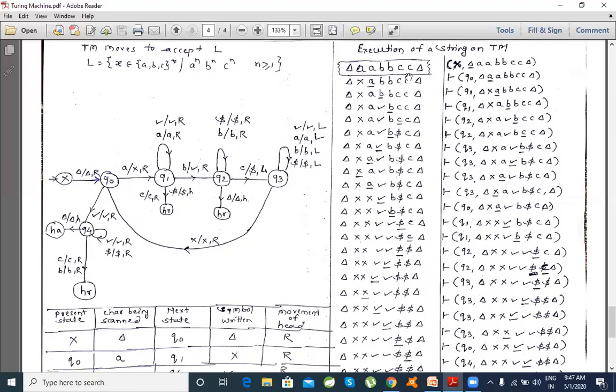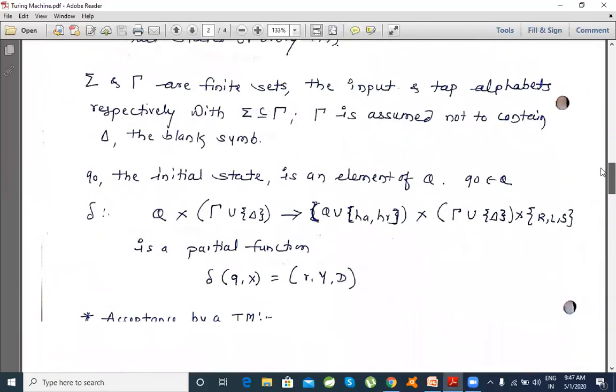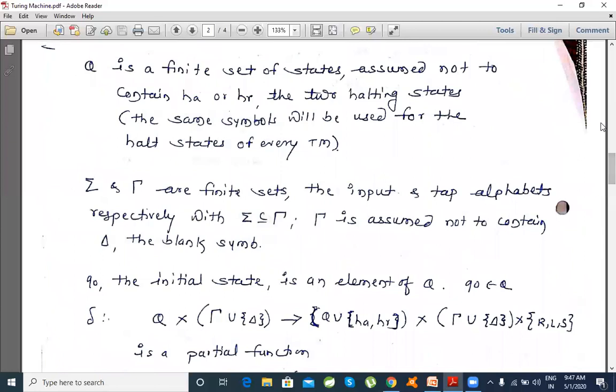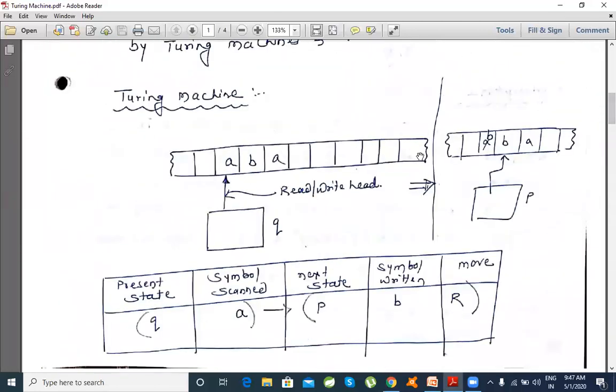But as we have seen, the Turing machine doesn't have this overall view. So the concept is, this simple tape is infinite on its right hand side, infinite on its left hand side, and this can be composed of all blanks except what input you provide.